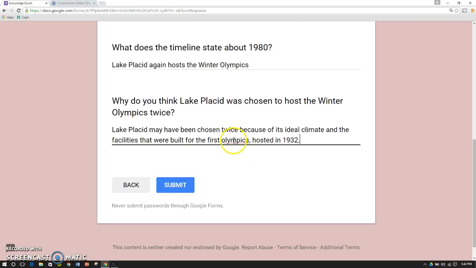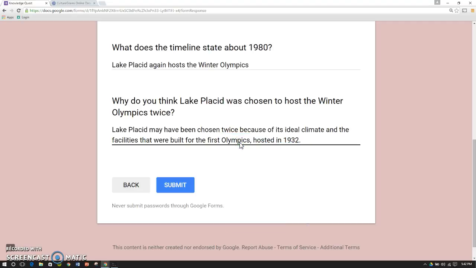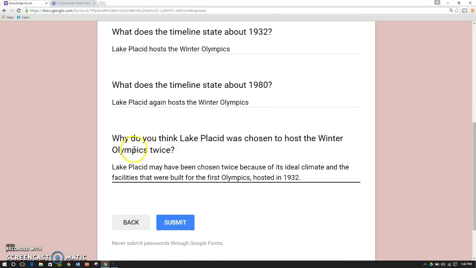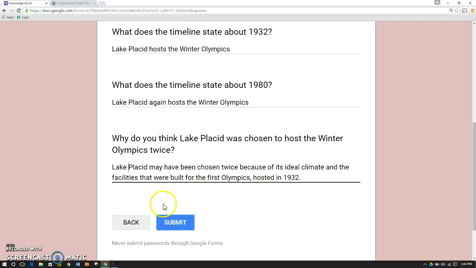Now, it's red underlining Olympics. I'm going to right-click on that. Ah, yes, we should capitalize the Olympics. Lake Placid, Maine. Looks like a good sentence to me. And then you're going to submit your answers after you're all done with the sheet. So that's how you copy and paste. And make sure there's some sentences, or questions rather, that really ask you your opinion, which you will be expected to write your own answer.